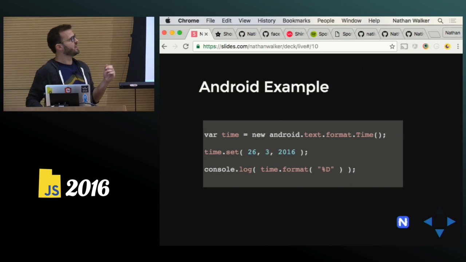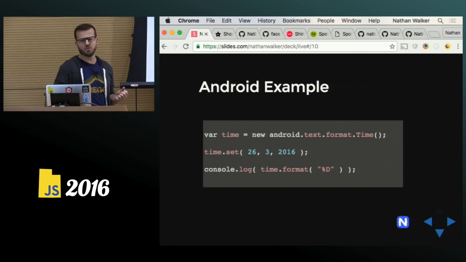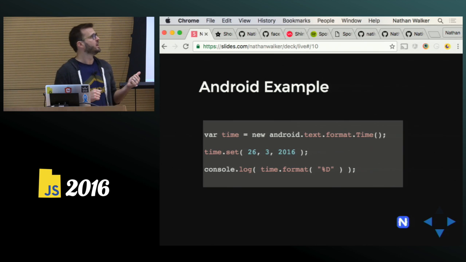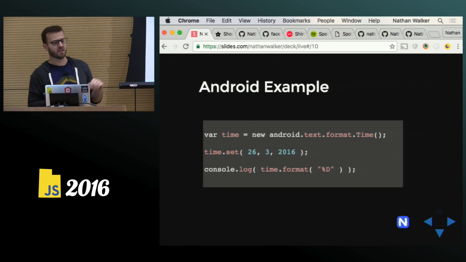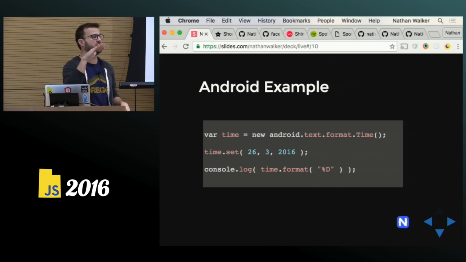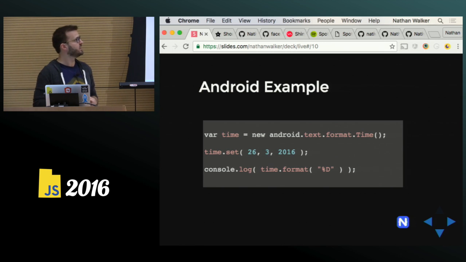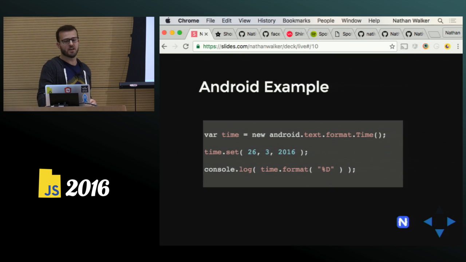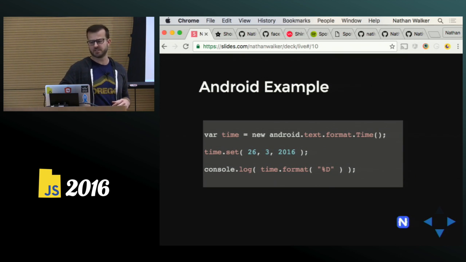This is an Android example of how you would code directly against a native Android API. This is a very simple example, but it is using the core Android text format time object. It's just constructing a time and setting it, which is calling set on the native time class, and then we're just logging that out. And of course, we get what we would expect, exactly that formatted time object.